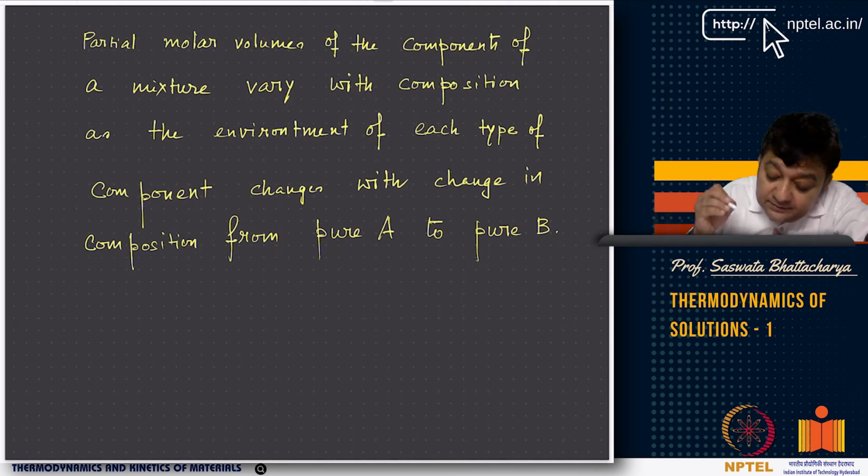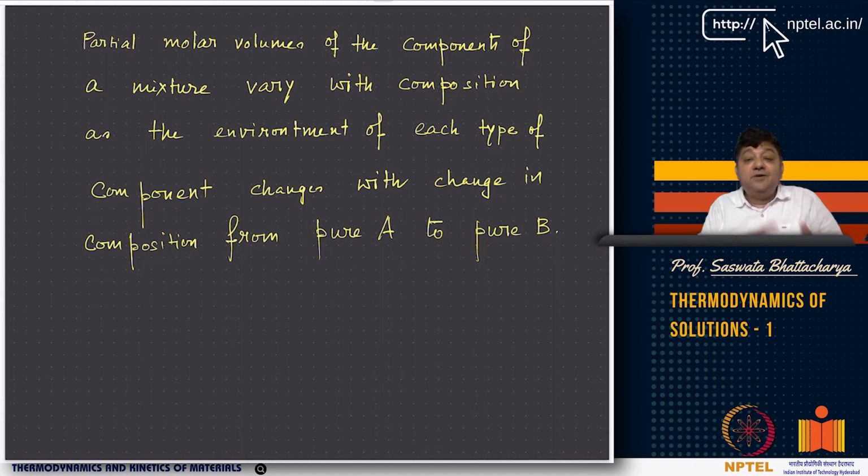So now think of this. Now think of partial molar volume. What is the definition? The molar volumes of components of a mixture vary with composition, as the environment of each type of component changes with the change in composition from pure A to pure B. So pure A, for example, is pure ethanol, and pure B is pure water. Now as you change from pure A to pure B, that means I am adding some little bit of water to pure ethanol.